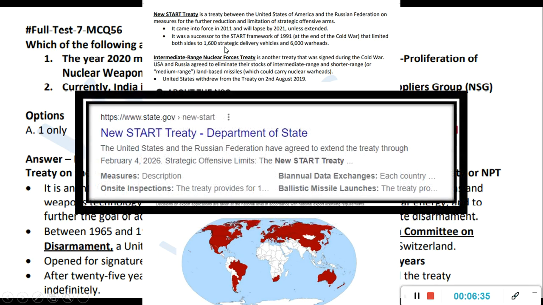Okay, here you see 2026 it is extended, and the INF Treaty is another treaty that was signed during the Cold War. I think both of them have withdrawn now. So again, follow the current affairs, in my test it will be there. INF is not there now, but New START is extended.